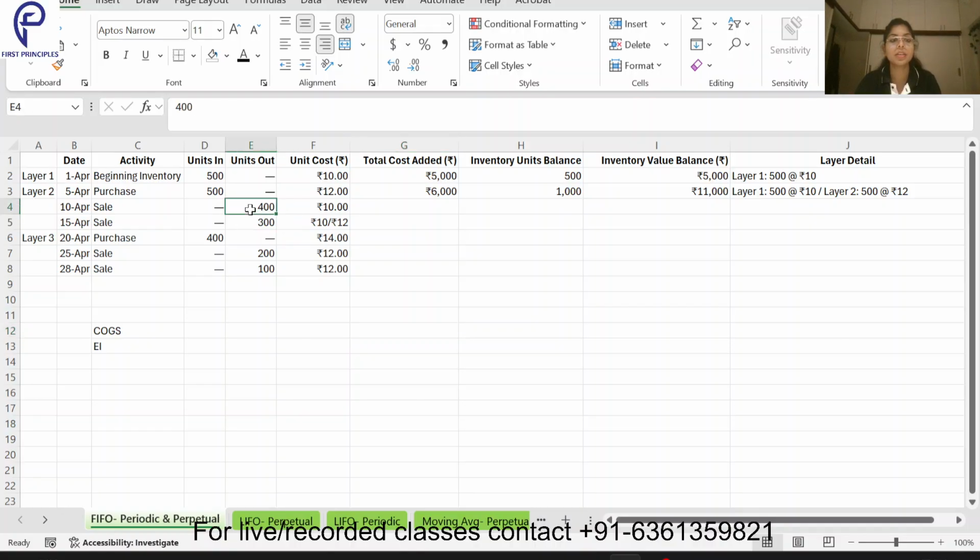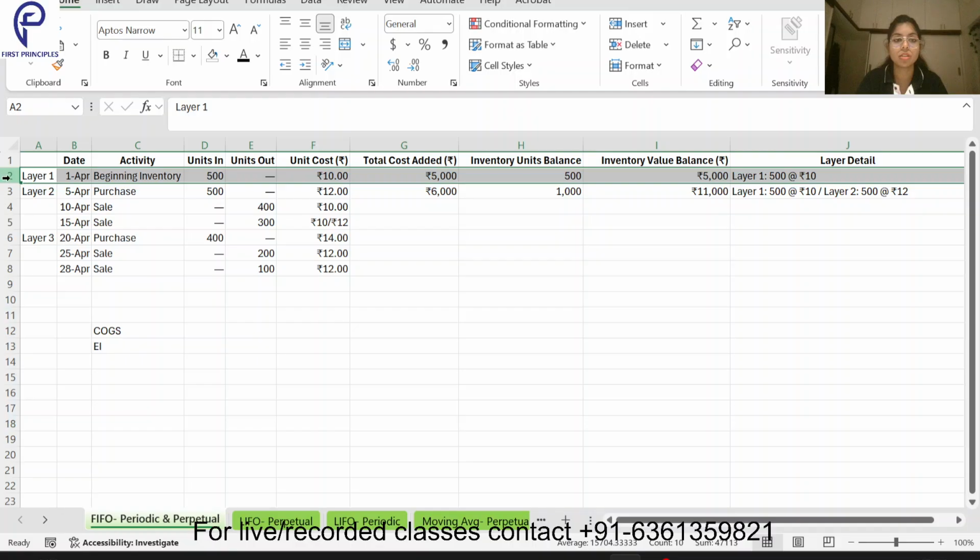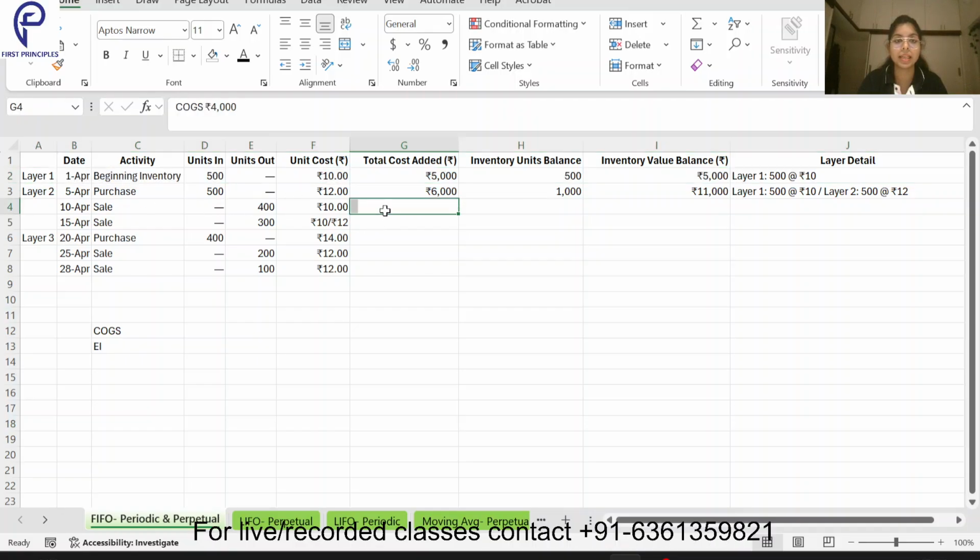So these 400 units are being sold, so this is FIFO, first in first out. Which one came first in your business? This one. So these 400 units at the rate 10, so 4000 will be sold off. What will be the inventory balance? The inventory balance will be 600. How 600? 1000 were there, out of this 400 has been sold, so 600 is the remaining.